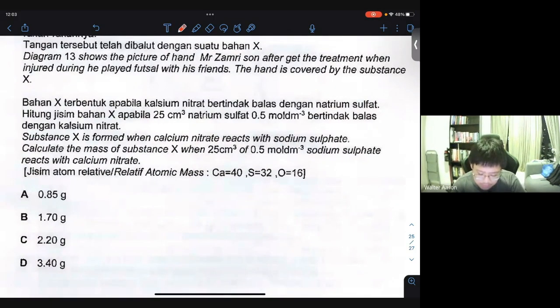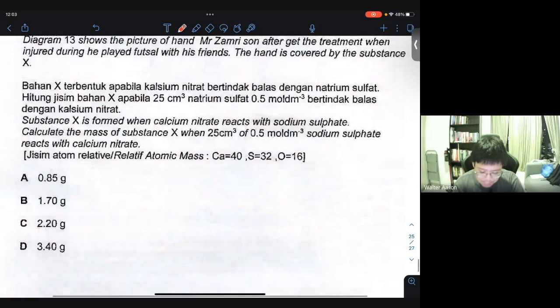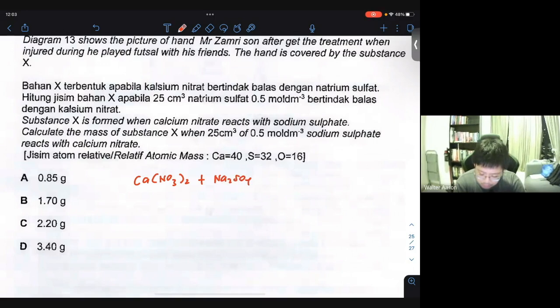Right, anyway, back to this question. Substance X is formed when calcium nitrate reacts with sodium sulfate. Calculate the mass of substance X when 25 cm cube of 0.5 mole per dm cube of sodium sulfate reacts with calcium nitrate. The equation is very simple. It's calcium nitrate reacting with sodium sulfate. Supposedly you get an insoluble salt of calcium sulfate and 2 moles of sodium nitrate.